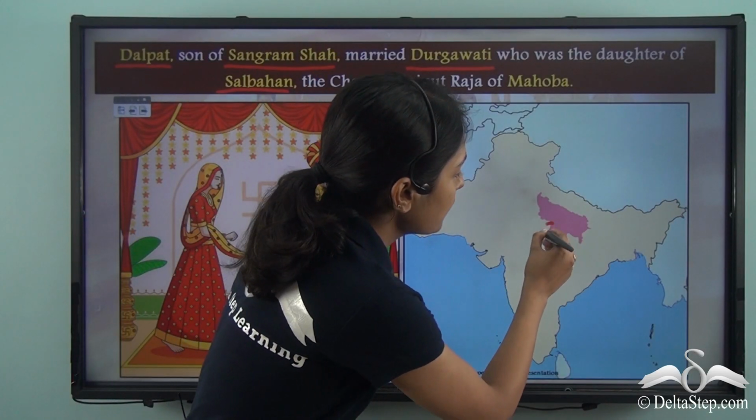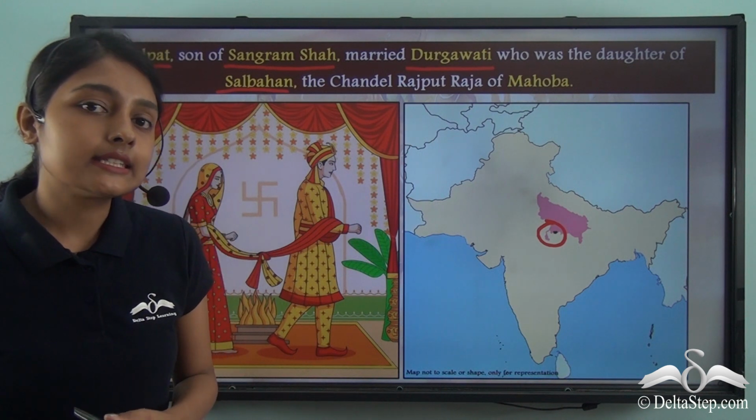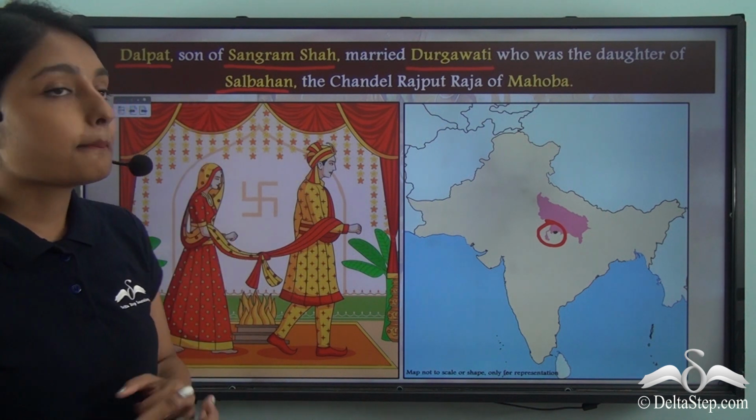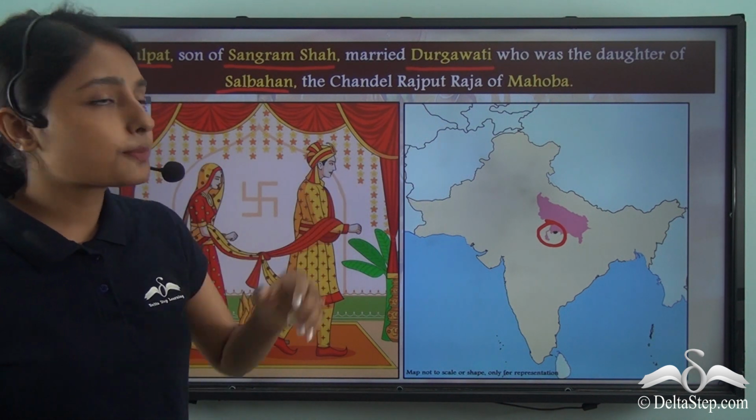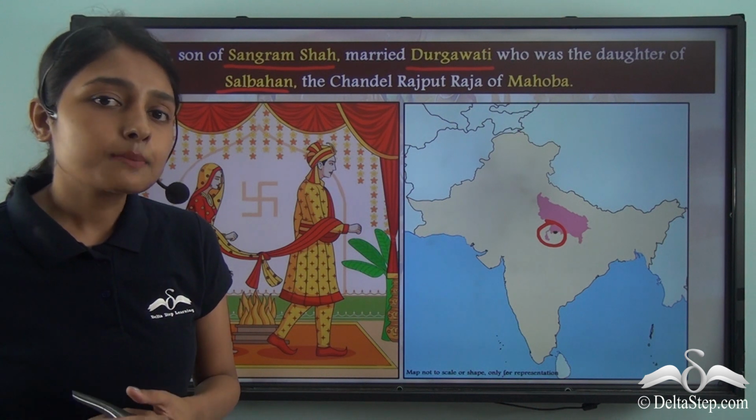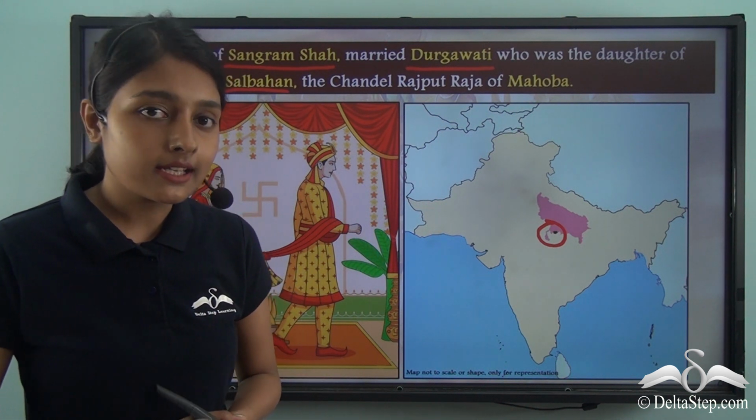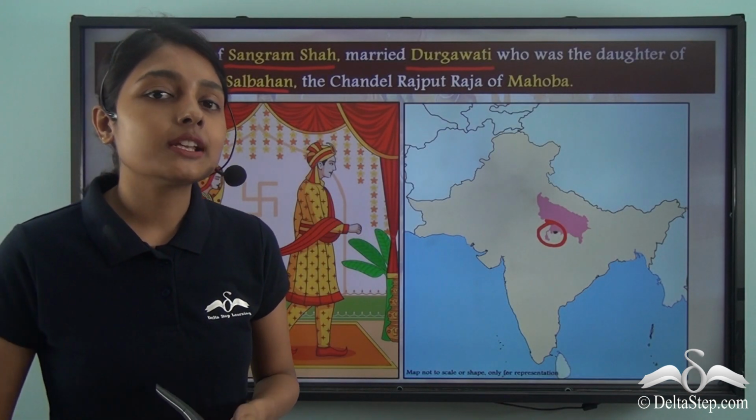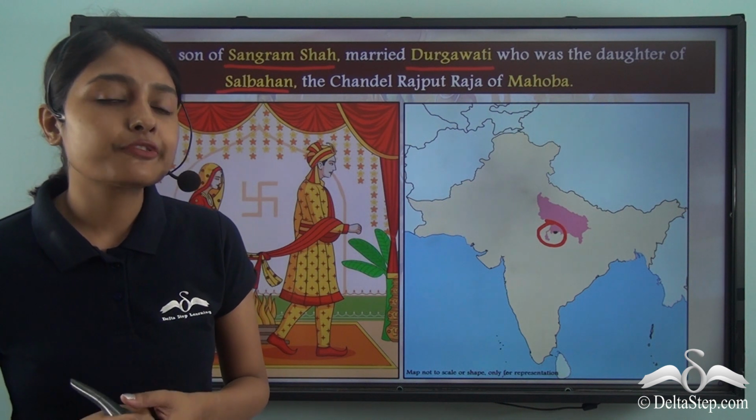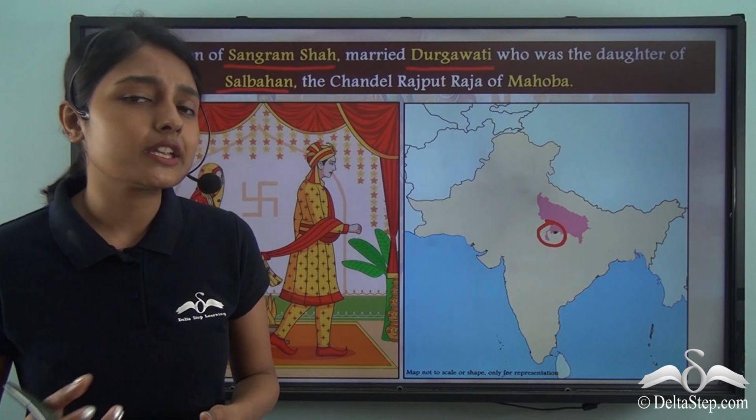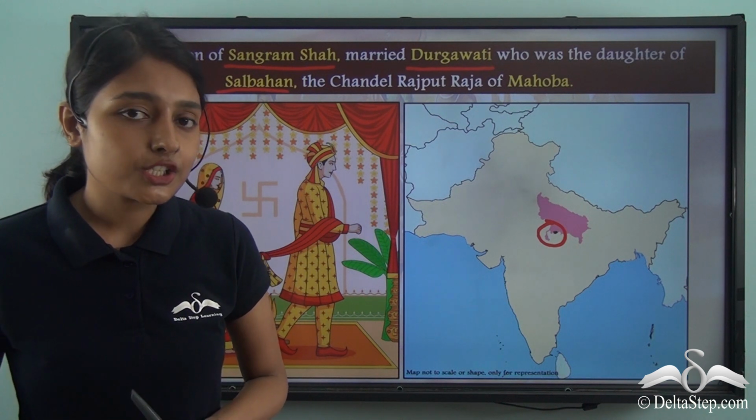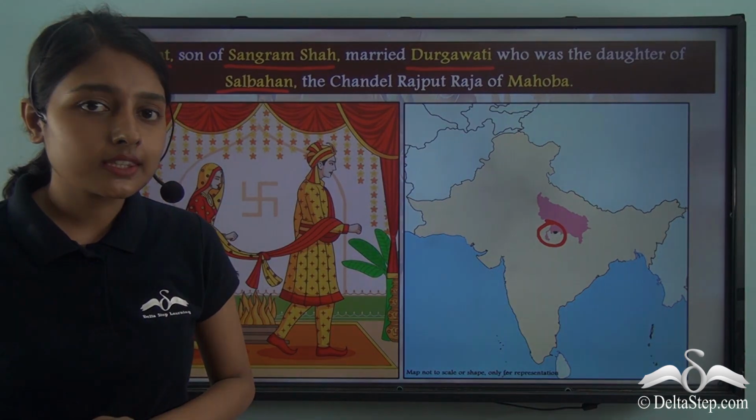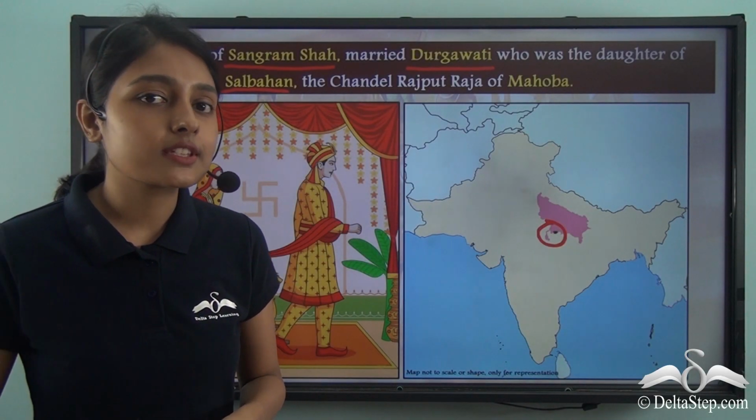Here you can locate Mahoba, which is presently situated in the Indian state of Uttar Pradesh. Now by getting his son Dalpat married to the daughter of the Rajput Raja of Mahoba, Sangram Shah was able to forge a matrimonial alliance with the Rajput. So can you understand how forging matrimonial alliance and relationships with powerful ruling families could bring one greater fame, bring one greater recognition? But what happened after Dalpat was married to Durgavati? It is now time to find out an answer to this question.